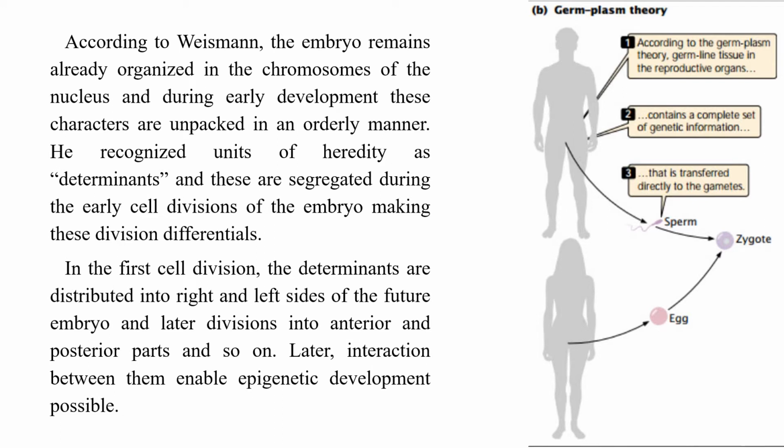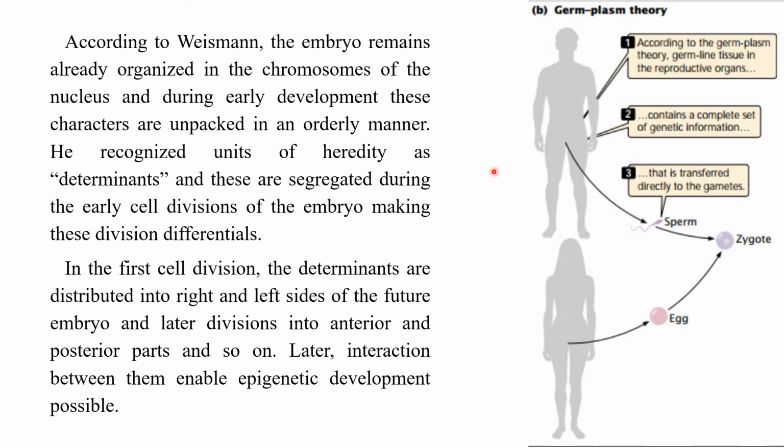He considered these chromosomes as determinants in those days. And he thought that the embryo remains already organized in these determinants that are present inside the nucleus, and just during the developmental process it will simply rejuvenate.